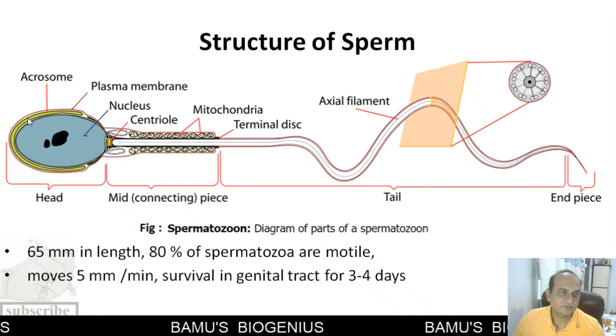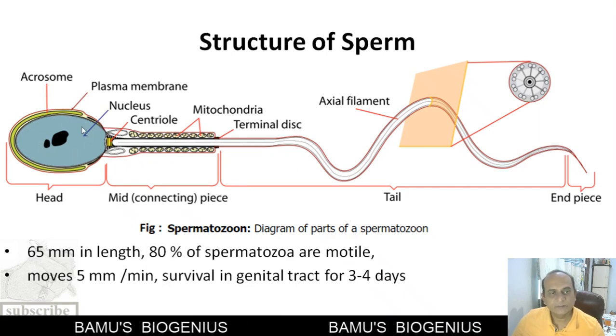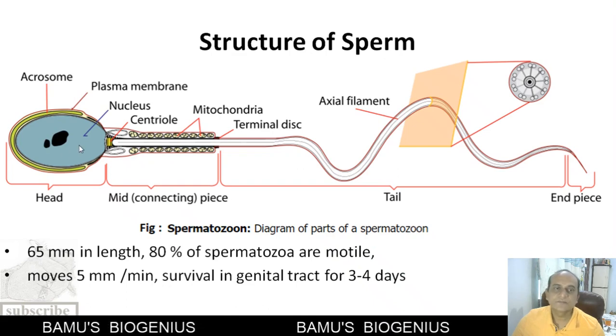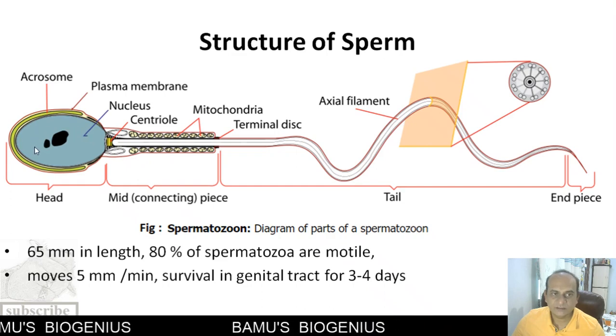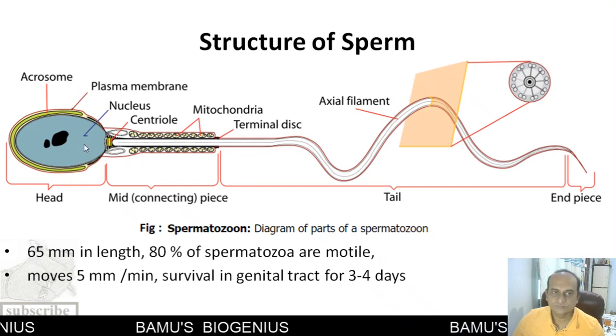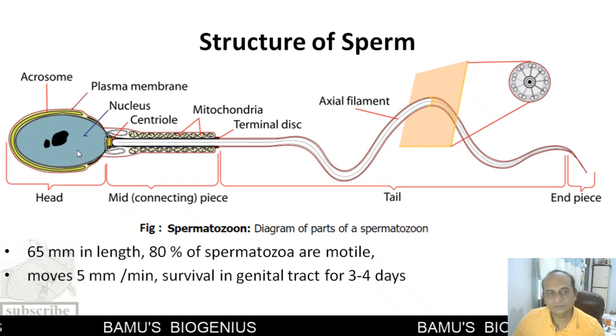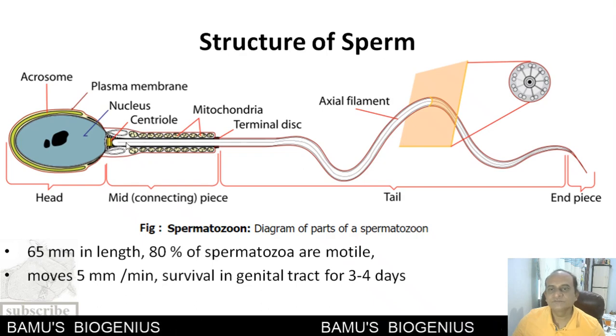It contains various hydrolytic enzymes. Then the very highly compact nucleus is there. The compaction is for making the streamlined body of the sperm so that it can propel through the reproductive tract of the female. Then the centriole is there, which gives rise to the axoneme and flagella, or axial filament.